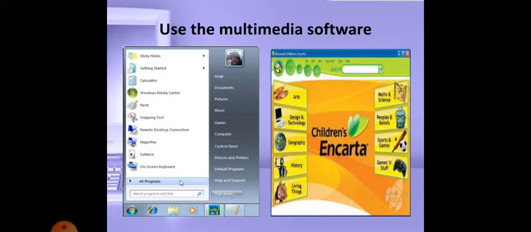Click All Programs, and you can see the name of the software. You click that name, and you get that particular software window. Software such as Children's Encarta or Angry Birds, any other software, you will get that window. You can work in that software.